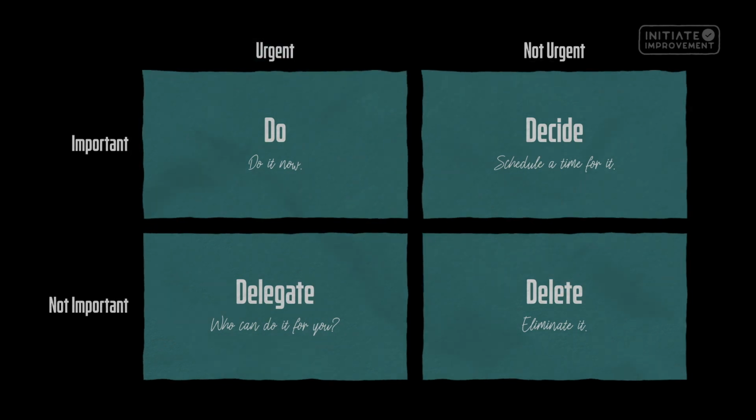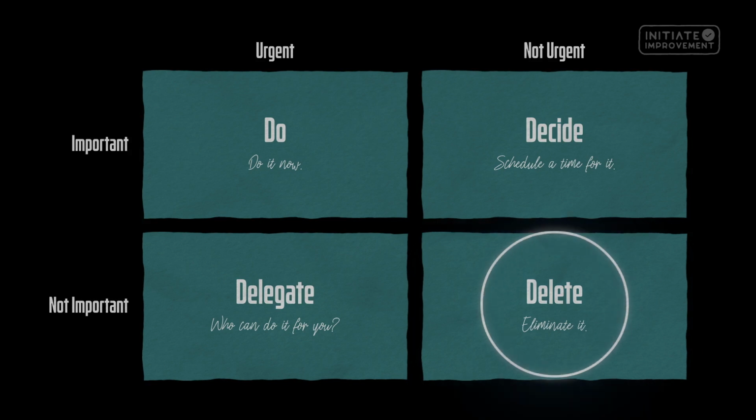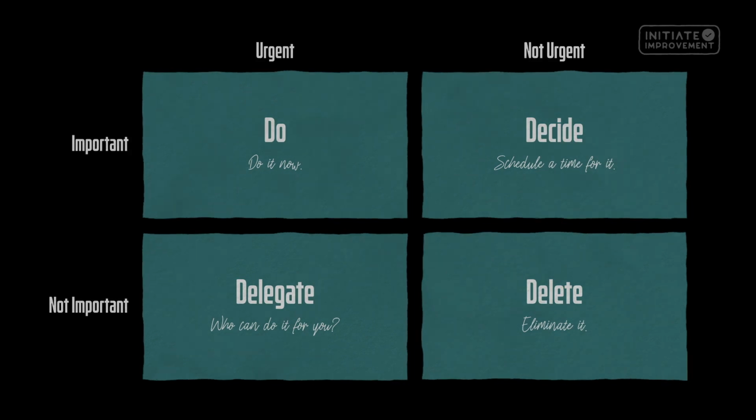Quadrant 1, urgent and important, encompasses tasks that require immediate attention, such as emergencies or pressing deadlines. Quadrant 2, not urgent but important, includes activities that contribute to long-term goals and personal growth, like planning or self-care. Quadrant 3, urgent but not important, contains tasks that demand attention but don't necessarily align with one's core objectives. And finally, Quadrant 4, neither urgent nor important. It's for tasks that are often considered time wasters.